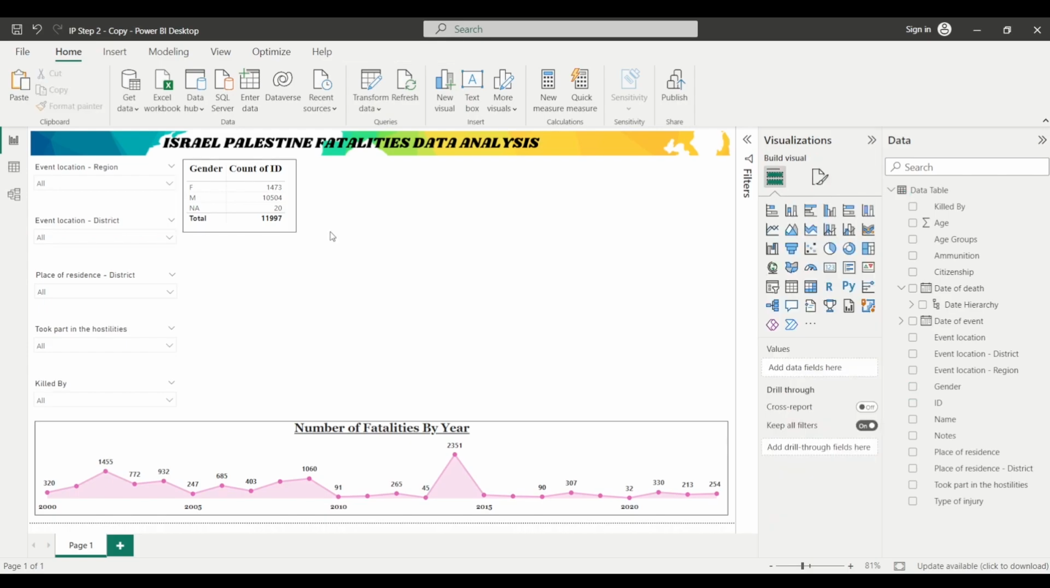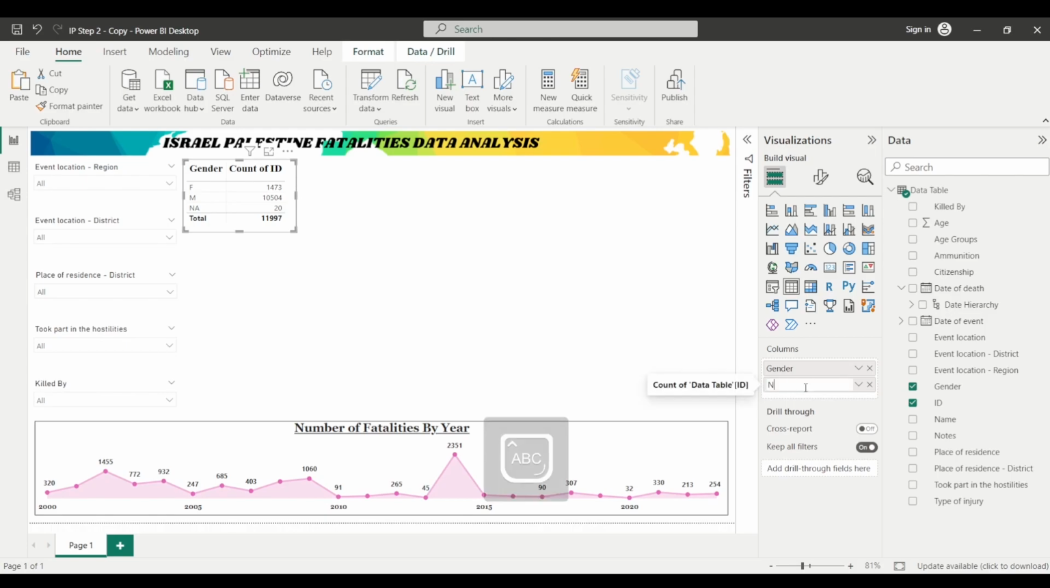So here it represents the number of fatalities by gender, and since we want to change the name of this particular column, that is count of ID, you can click on this visual, and then under this column bucket you can double click on count of ID and change it to number of fatalities, or you can just write fatalities.